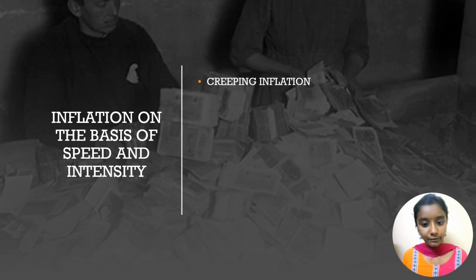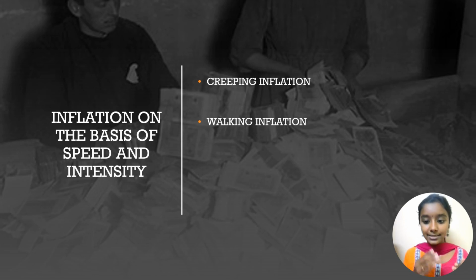The first type of inflation is creeping inflation. As the name suggests, it is a slow form of inflation. Creeping inflation is when the price rise is 3% or lower and is scheduled to rise in all coming years. The second type of inflation in this category is walking inflation. As the name suggests, it is much faster than creeping inflation. But this type of inflation is beneficial for the economy as it promotes demand among consumers.